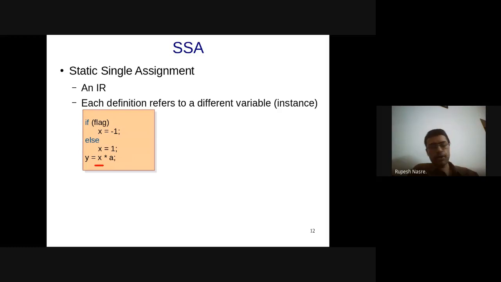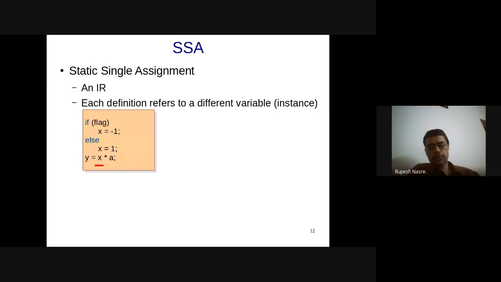So should it be x1 or x2? You've seen till now x2, x1.